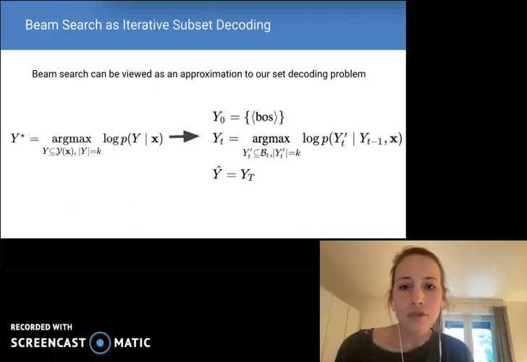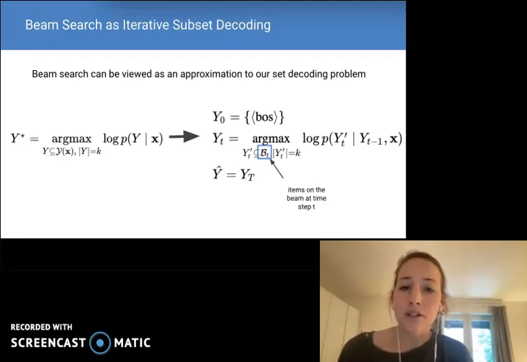Formally, beam search transforms our global argmax into an iterative process, where our argmax is instead taken at each decoding step. Importantly, our search is now limited to items on the beam. That is, the set of extensions of the top k items from the previous iteration. We perform this search for a set number of iterations, where this number may be, for example, our maximum acceptable sequence length.